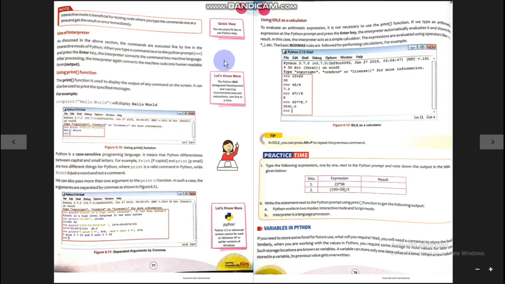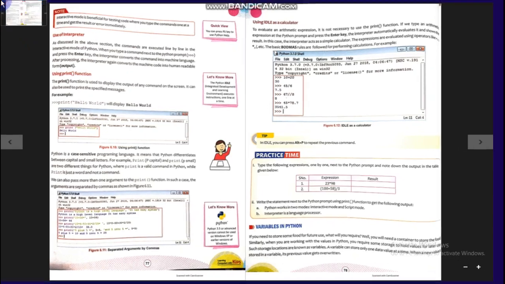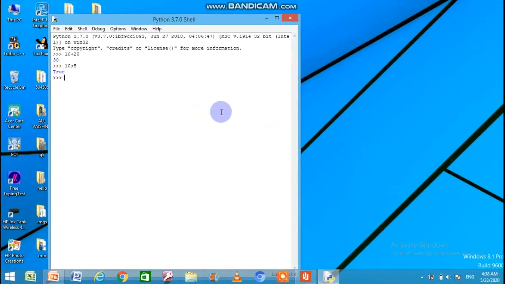Means in the program, if you would like to print something, any message, then you can use the print function like this. The print function will have a pair of brackets under which we have to write the particular message or the variable whose value we want to print. Let's see how we can use the print function in the Python interactive mode.